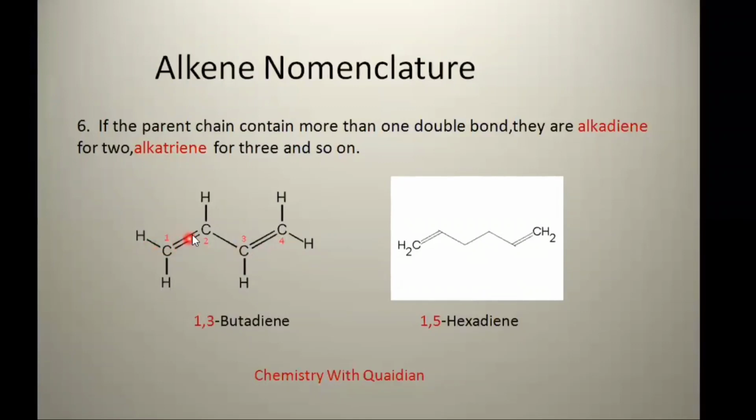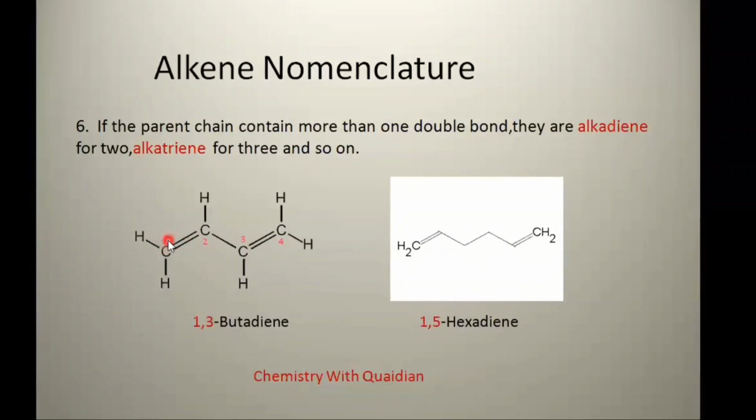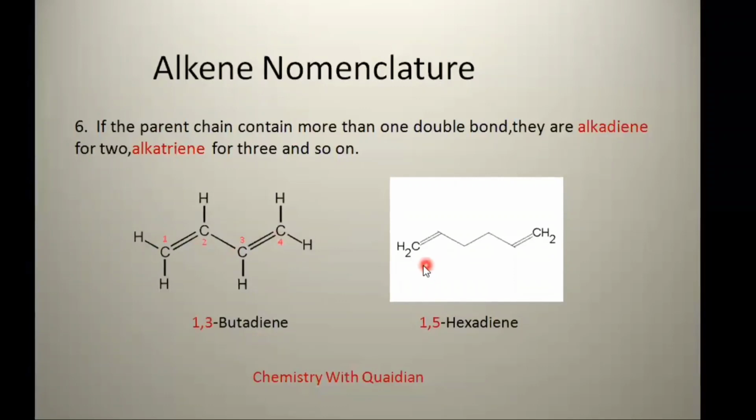Numbering from here 1, 2, 3, 4, as it contains 4 carbons, its parent name would be butene, and it contains double bonds at position 1 and position 3. So its systematic name would become 1,3-butadiene.